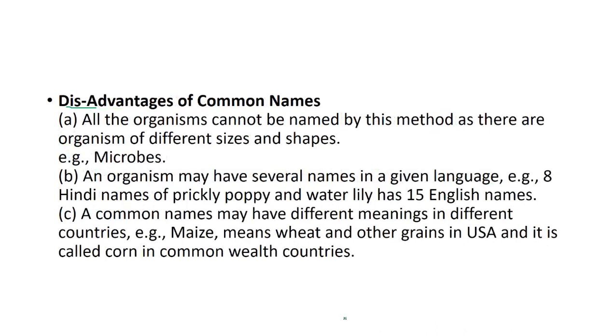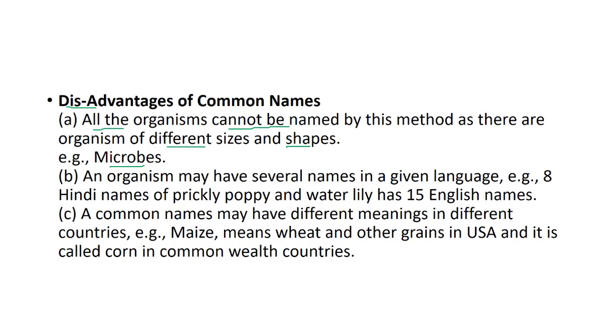Coming to the disadvantages of common names, all the organisms cannot be named by this method because there are some microbes also which are not visible to the naked eye and they are of different sizes and shapes. As for example, insects, we cannot name each and every insect by using the common name. There has to be the scientific name for the organisms which cannot be named by the common names. So, scientific name can be given to all the organisms in the world, but common name cannot be.